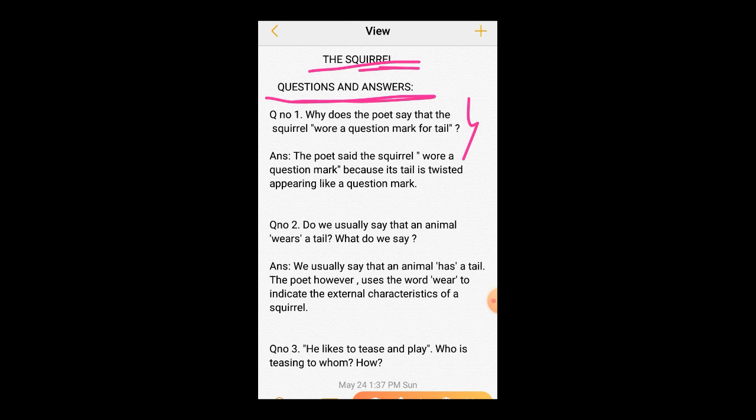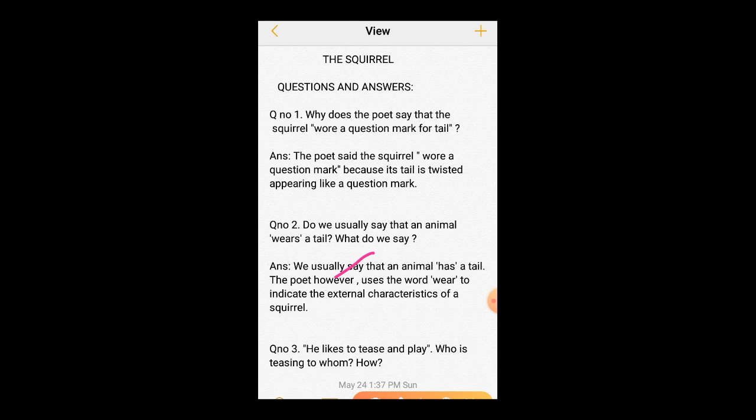So why is it written like that? The answer is, the poet said the squirrel wore a question mark because its tail is twisted, appearing like a question mark.